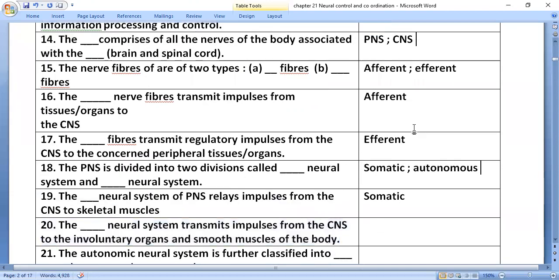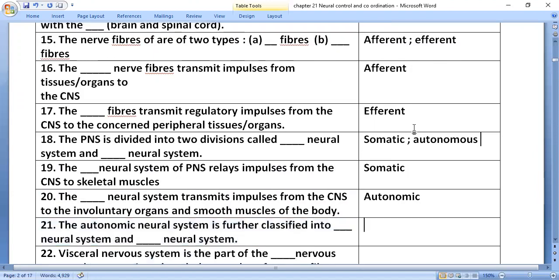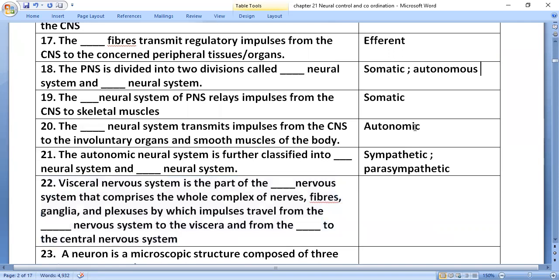The dash neural system transmits impulses from the CNS to the involuntary organs and smooth muscles in the body. Autonomic nervous system. The autonomic neural system is further classified into sympathetic and parasympathetic nervous system.